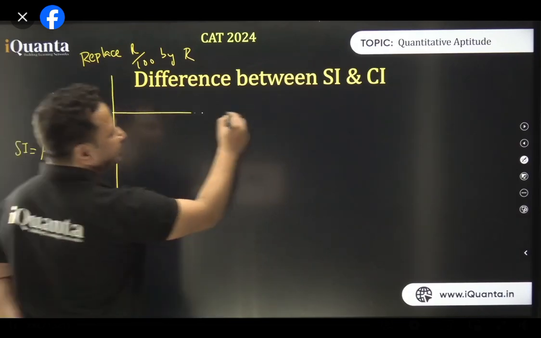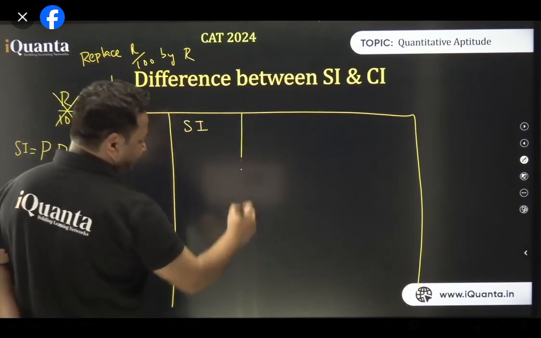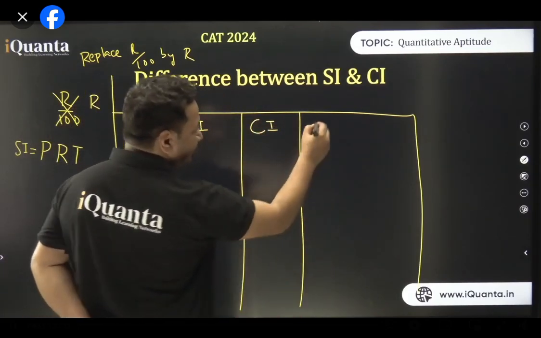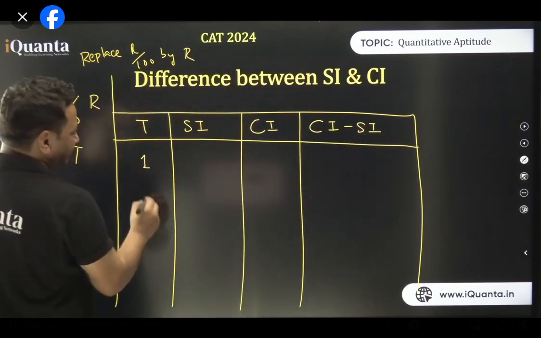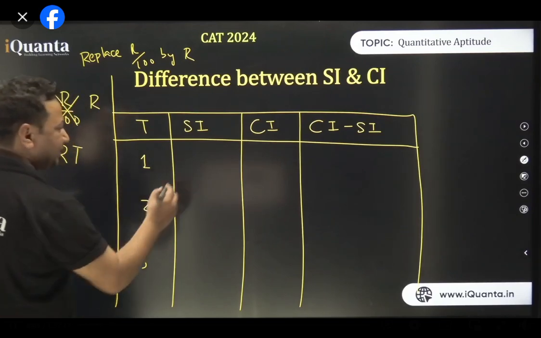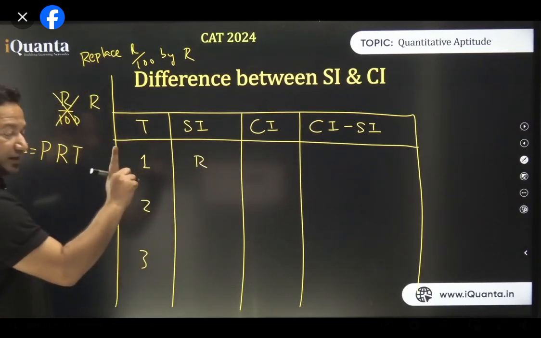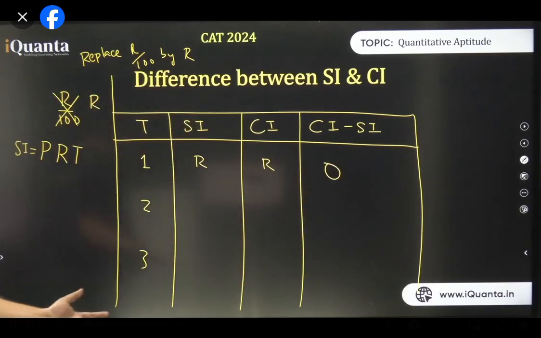Okay. So let us make the table. Time, SI, CI, and then CI minus SI. Now I write here 1, then I write 2, then I write 3. SI will be nothing but R for 1 year. For 1 year, CI will also be R, and difference is 0. The first year, difference will be 0. That is something which is understandable to everyone. It will be the same in the first year.